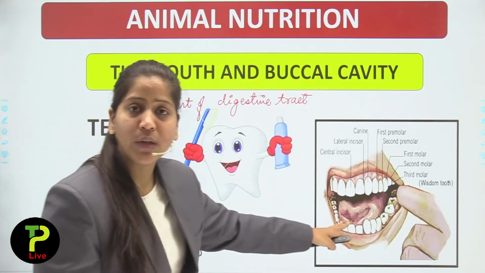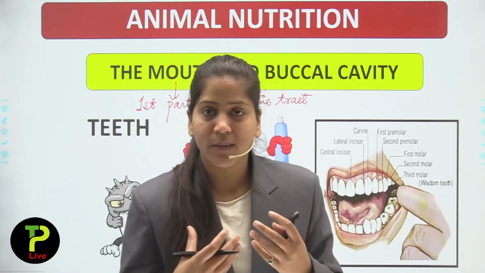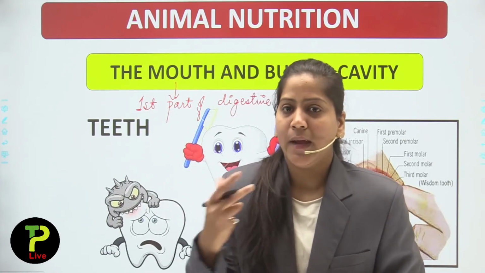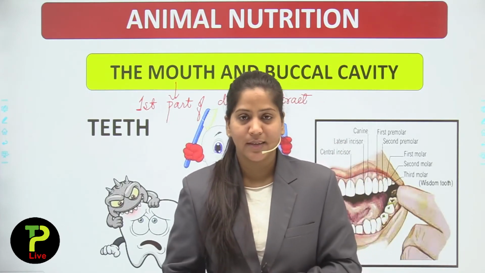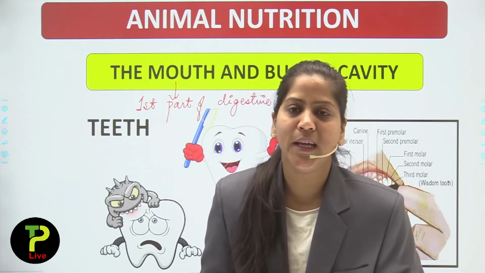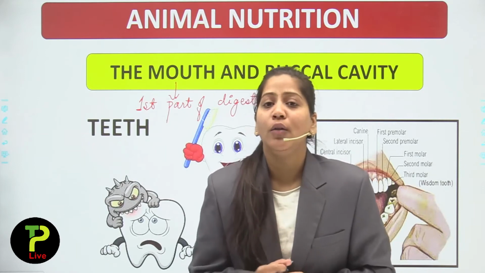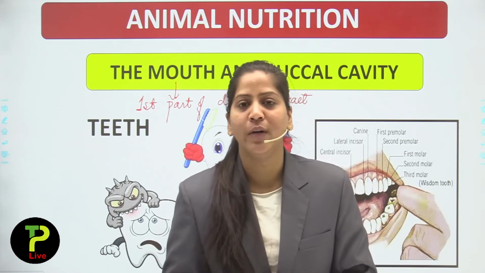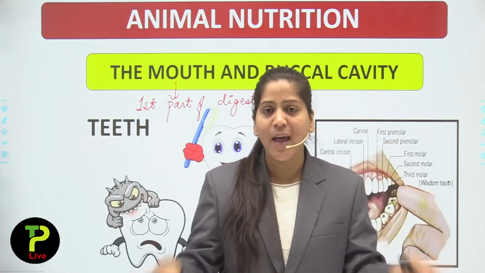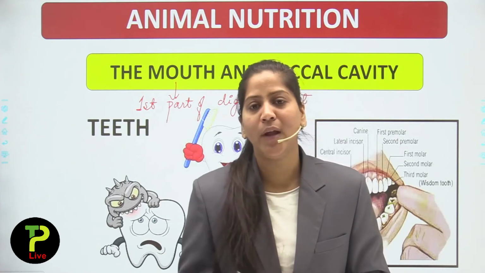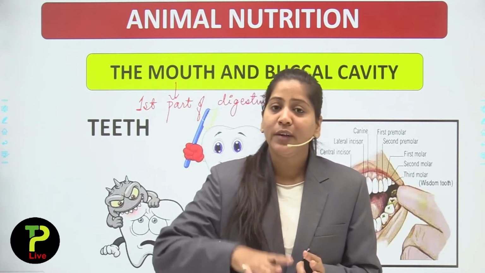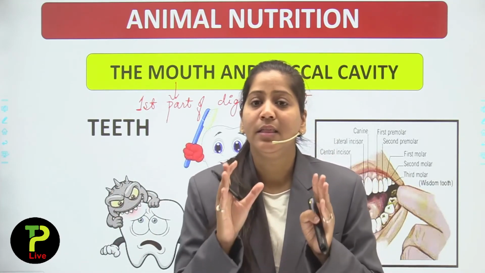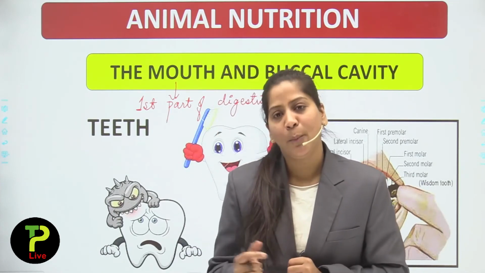First we will talk about teeth. Now you all have teeth. How many teeth do you all have? In an adult there are 32 teeth, and in children there are 28 teeth. You all remember that when you were young, your teeth fell off. Those teeth which fell off at a young age are known as milk teeth. After that, a set of teeth arises. That set of teeth is known as permanent teeth.